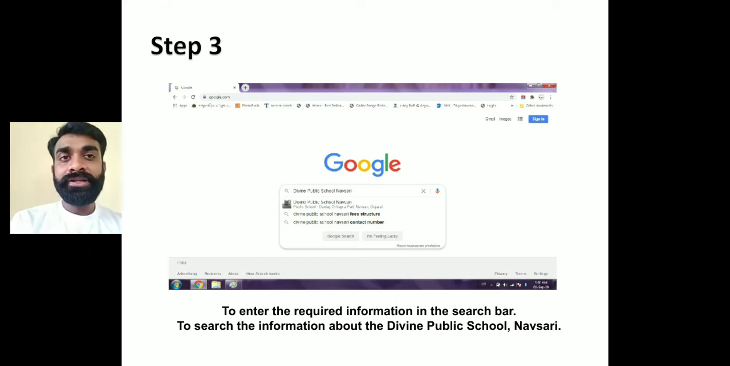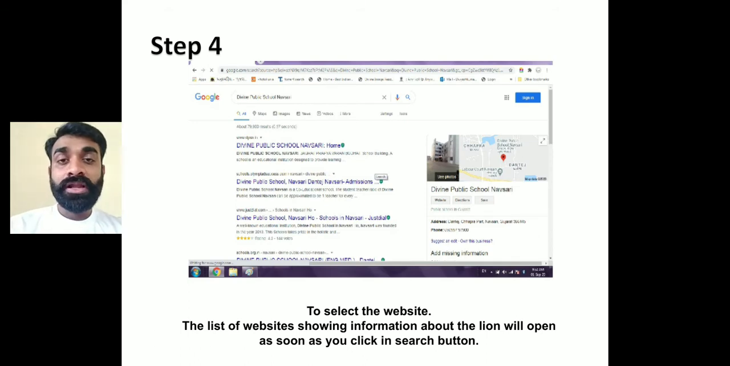Then when you press enter, a list of more than 100 websites opens, as you can see here: Divine Public School Navsari Home, Divine Public School Navsari Datesh, Divine Public School Just Dial. Many websites are available. On the right hand side you can see Divine Public School Navsari with map. Everything is available. Google provides suggested websites or a list of websites that can be helpful for getting the information.